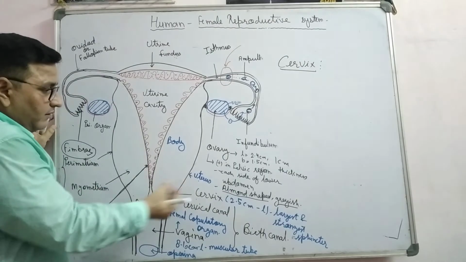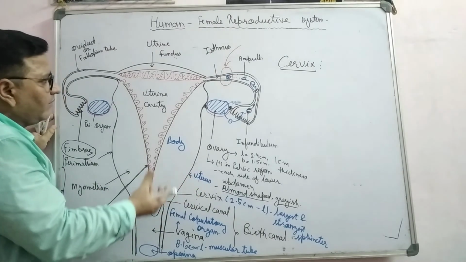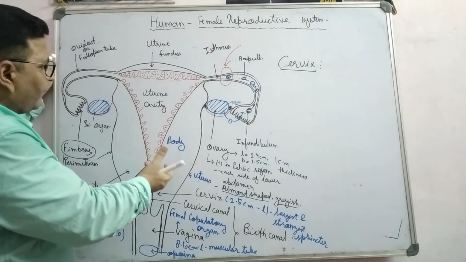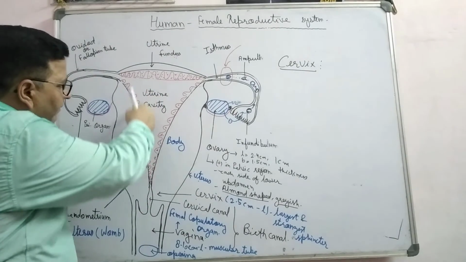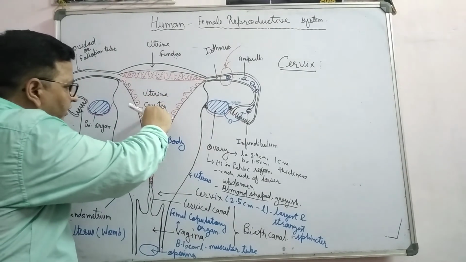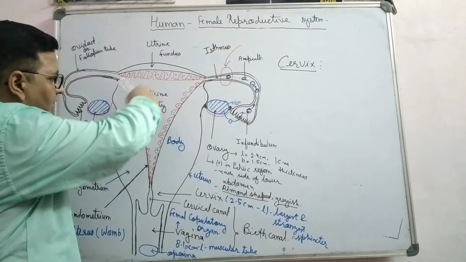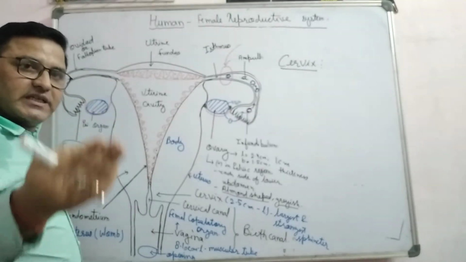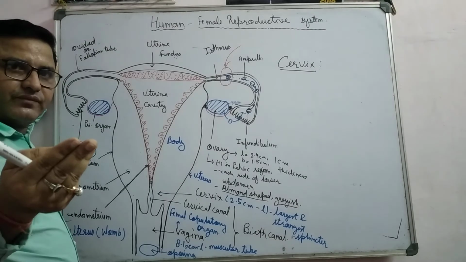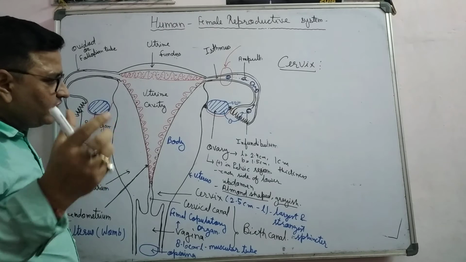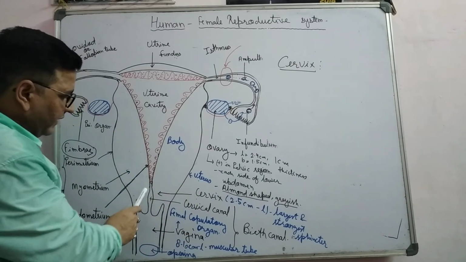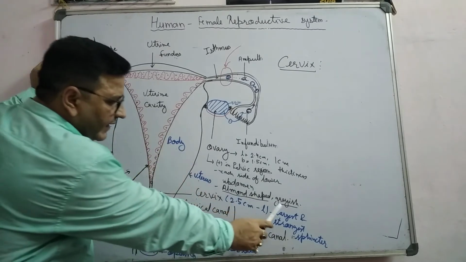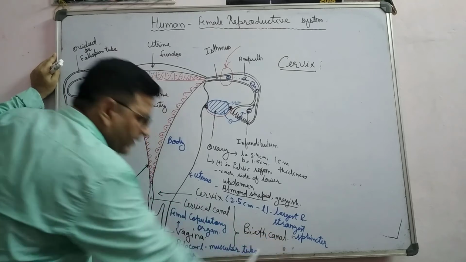Because this sphincter has to control the weight of the developing fetus as well as the amniotic fluid which surrounds the fetus. So the weight of the fetus as well as the weight of the amniotic fluid can both be checked by the sphincter which is present at the cervix. That's why it has the largest and strongest sphincter.